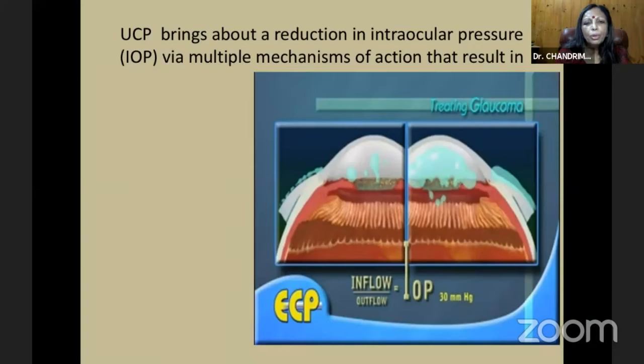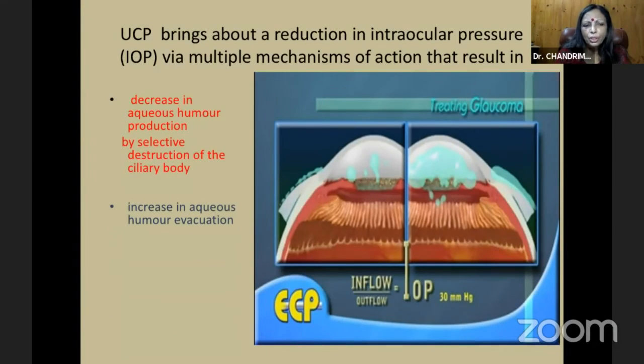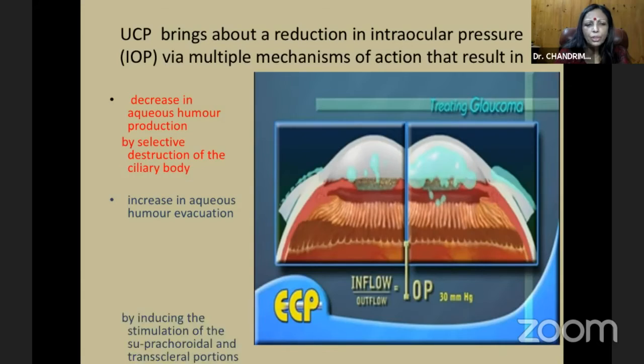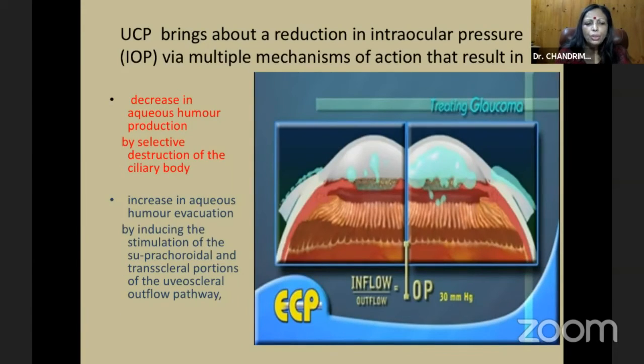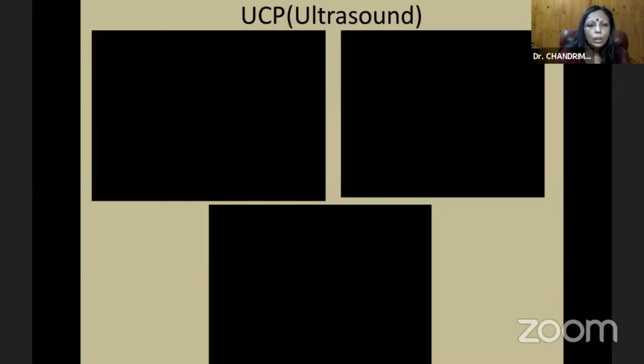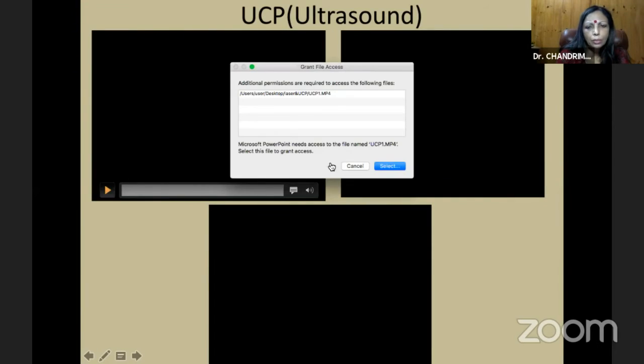So UCP brings about a reduction in intraocular pressure via multiple mechanisms of action: a decrease in aqueous humor production by selective destruction of the ciliary body, an increase in aqueous humor evacuation, and stimulation of the suprachoroidal and transscleral portions of the uveoscleral outflow. So this is the procedure that I did.